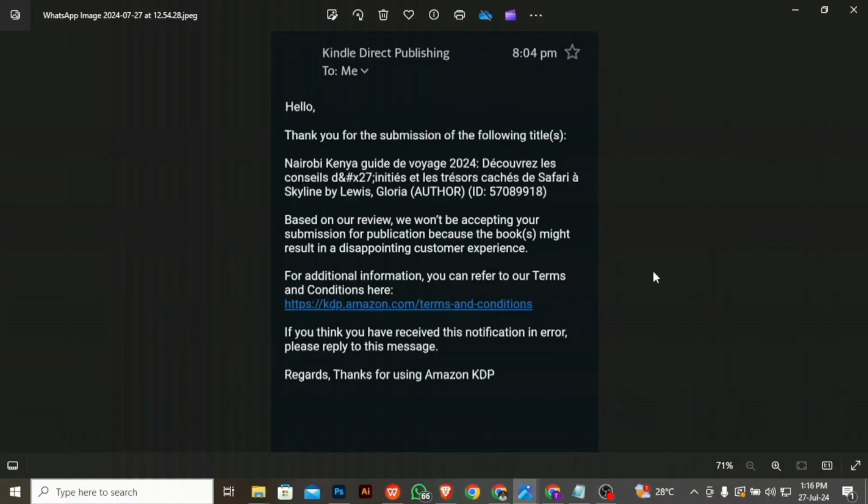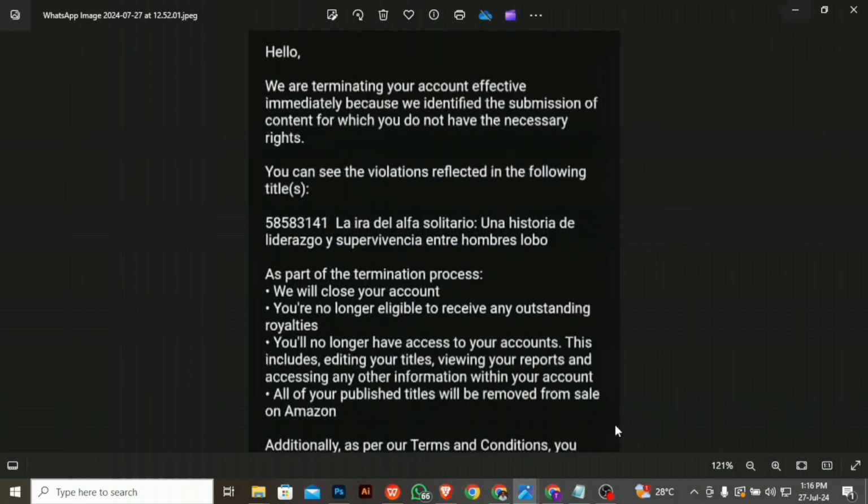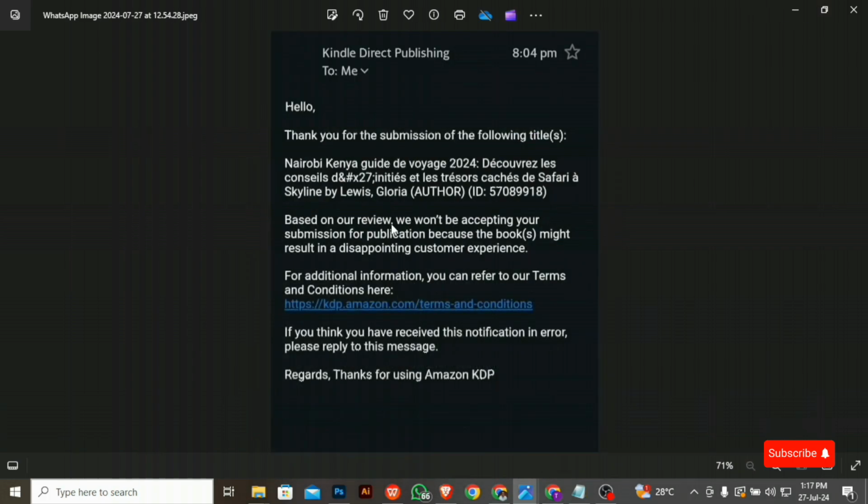One of the most painful things that can happen to you in your publishing journey on Amazon KDP is receiving these kinds of messages, where they tell you that your book cannot be accepted for publication because it might result in a disappointing customer experience. Or worse yet, you get this message saying we are terminating your account effective immediately because we have identified content for which you do not have the necessary publishing rights. So how do we overcome this Amazon KDP book blocking issue?